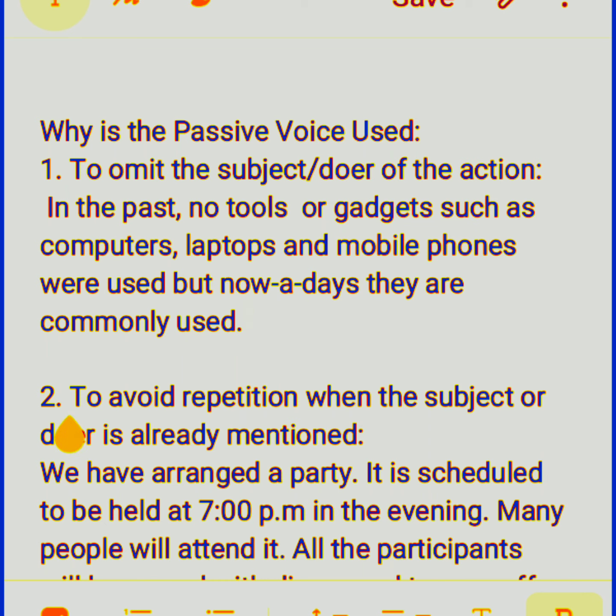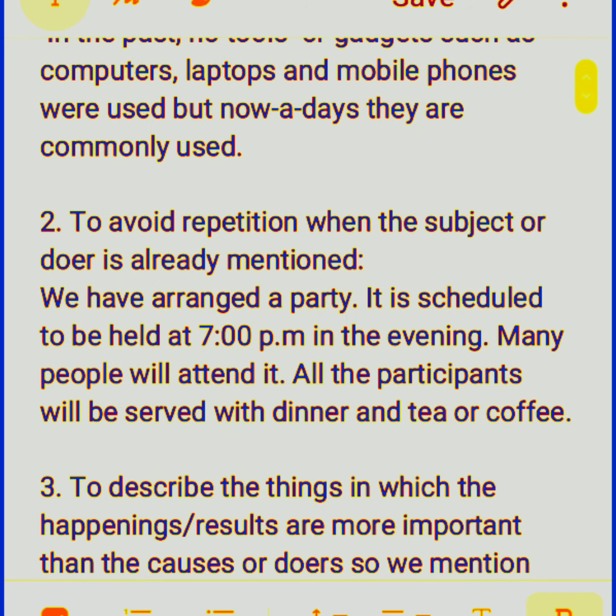Number 2, to avoid repetition when the subject or the doer is already mentioned. So when we mention a subject, then we do not have to repeat the subject, but just describe the actions that follow. So sometimes we feel the need of using passive voice. So it is proper to use passive voice at the proper place.